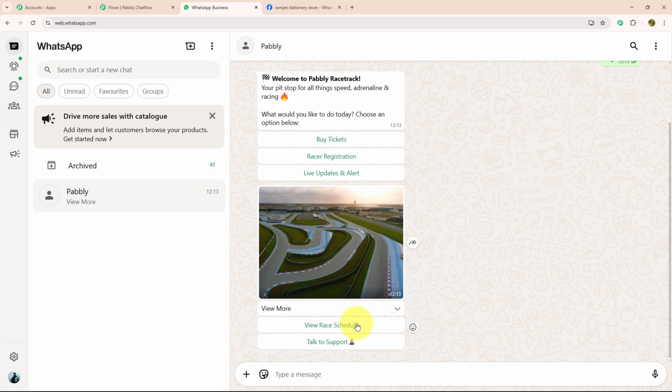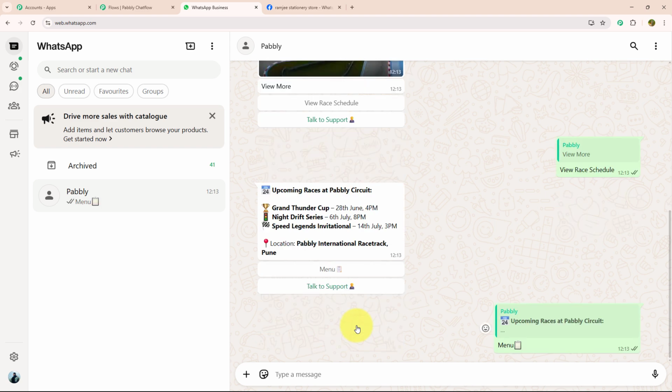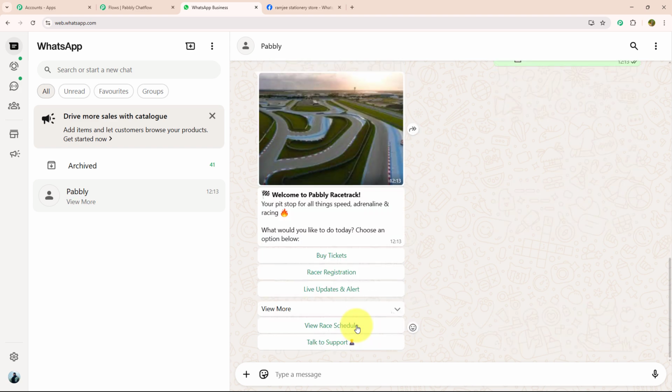Let's click on view race schedule. As soon as I have clicked on view race schedule, I got a response in which they have mentioned all the details of their racing schedule with their location. With that also, they have provided me two action buttons, menu and talk to support. Let's click on the menu option. As soon as I have clicked on the menu option, I got the initial message again.